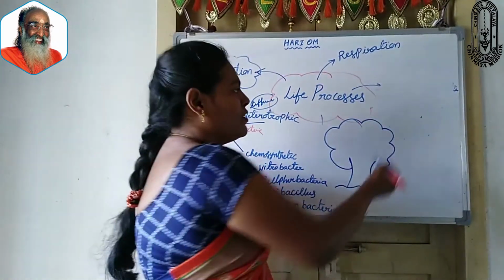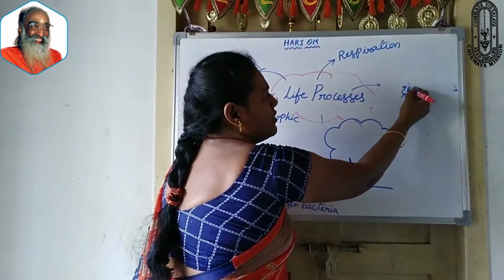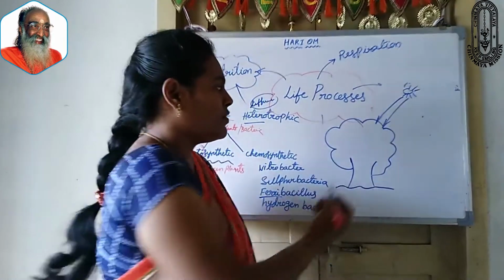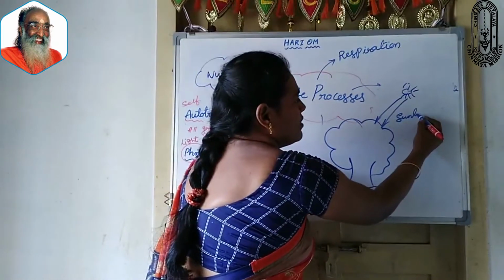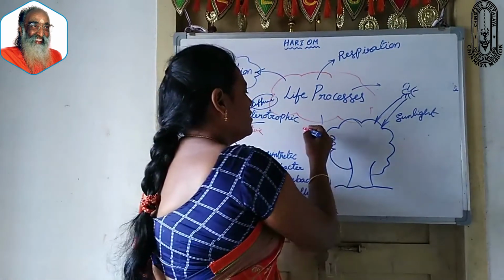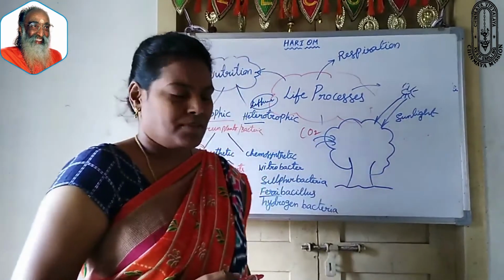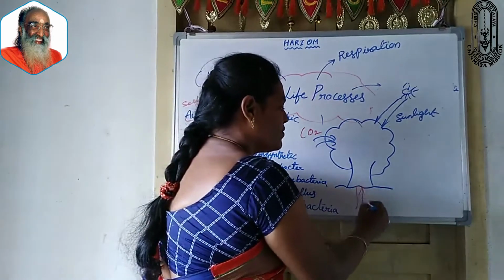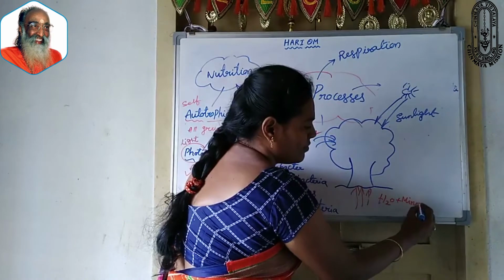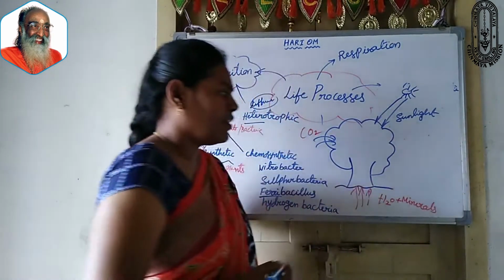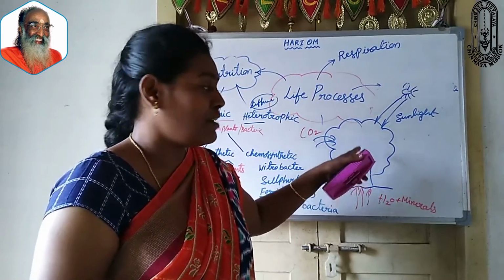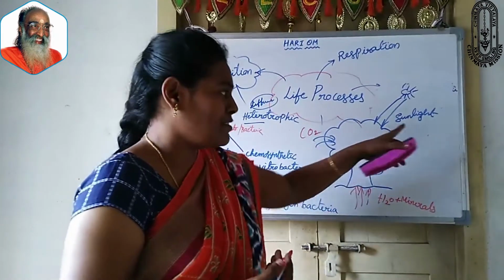During daytime, the tree absorbs and traps sunlight, takes carbon dioxide from the atmosphere, and takes water and minerals from the roots. Plants are also living things, and you know that plants prepare their own food in the presence of sunlight.